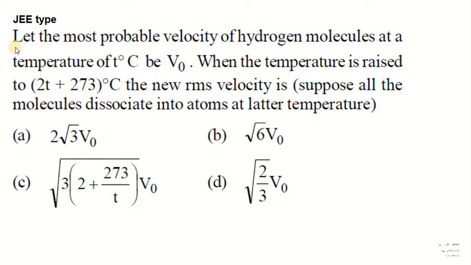Let us see the first question. Let the most probable velocity of hydrogen molecules at temperature T degrees Celsius be V0. When the temperature is raised to 2T plus 273 degrees Celsius, the new RMS velocity is. The condition is, suppose all the molecules dissociate into atoms at the later temperature, meaning the second temperature. These are the different options we have. Let us see how we can crack it.